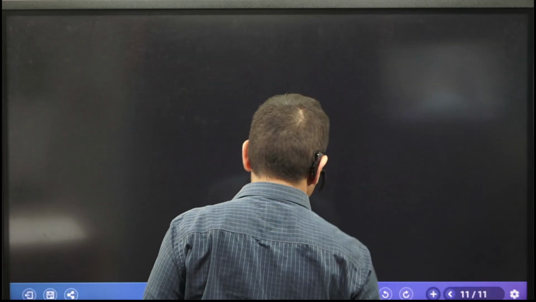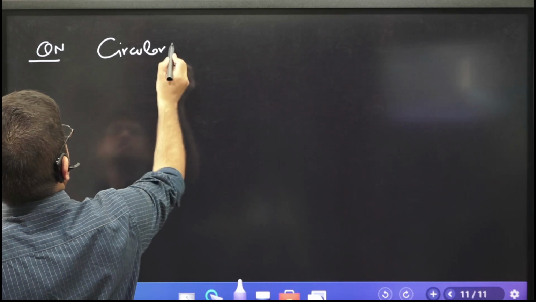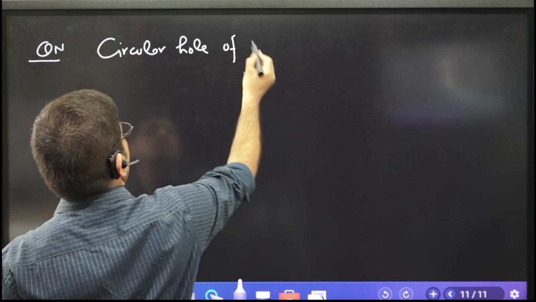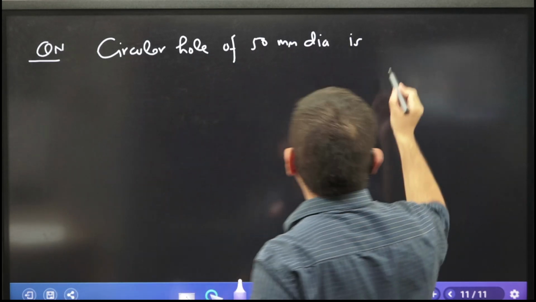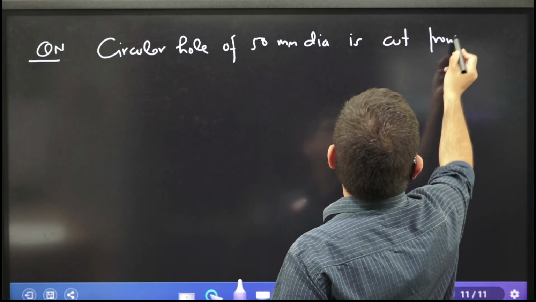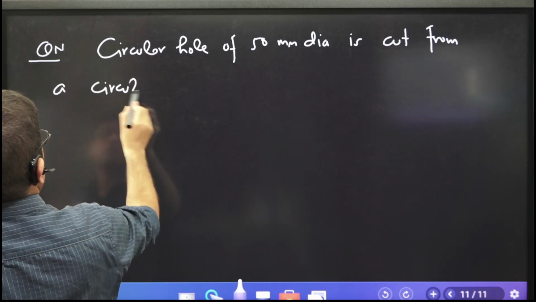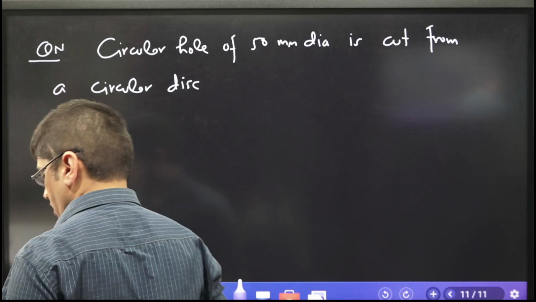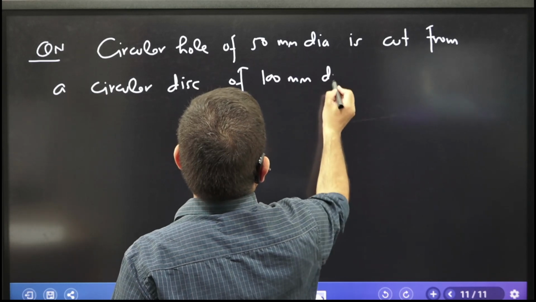Okay. Let me ask you this question now. A circular hole of 50 millimeter dia is cut from a circular disc of 100 millimeter dia.